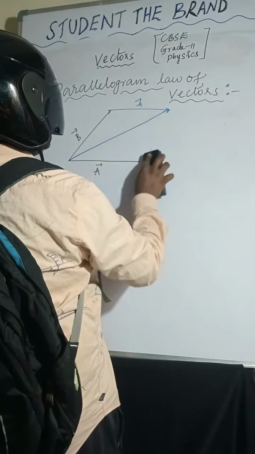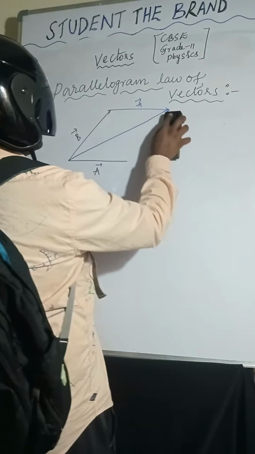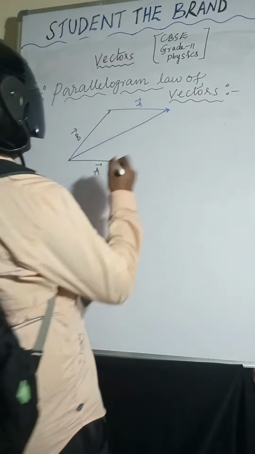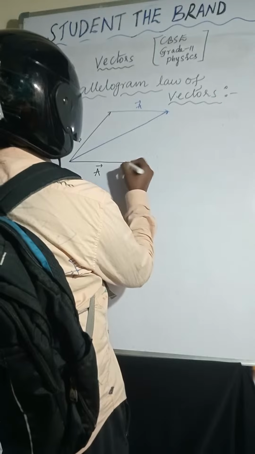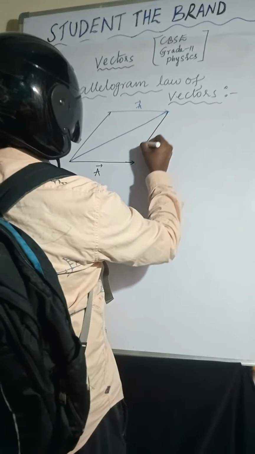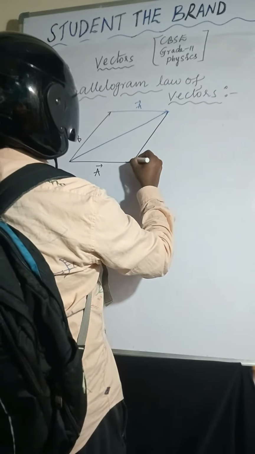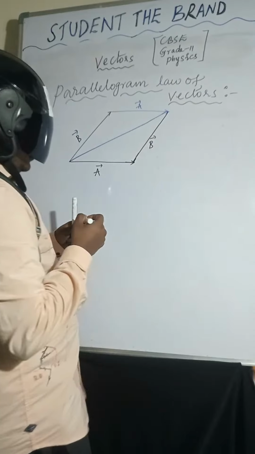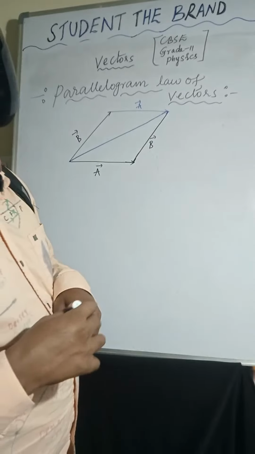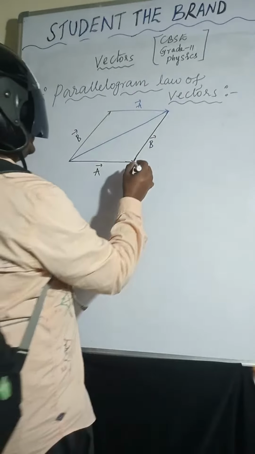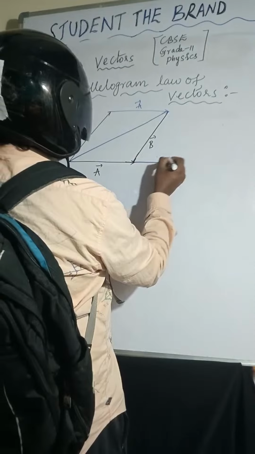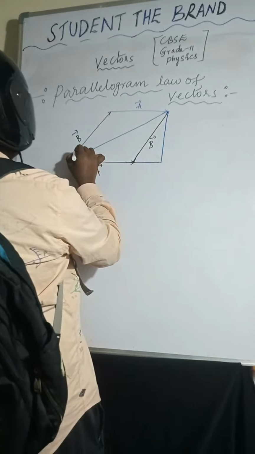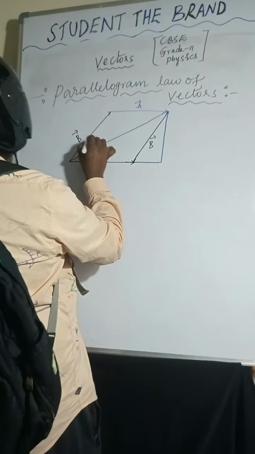Now you can observe, this is the B bar. If you draw a parallel to the x-axis like this, and the y-axis like this, the angle between them is theta.